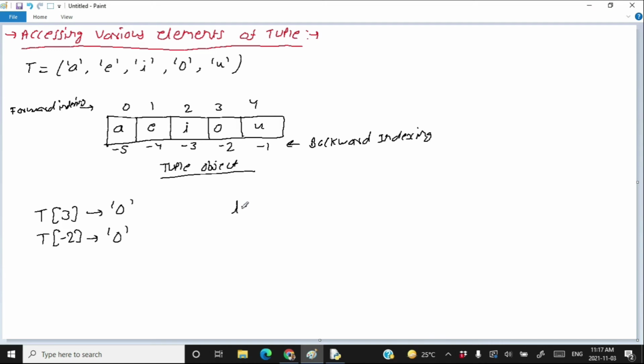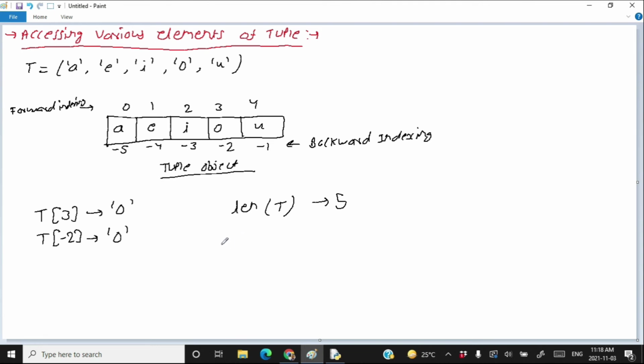The len method is also applicable for a tuple. If I write len(t), that means I want to find length of the tuple t. The length of the tuple t is 5 here. Therefore, len(t) returns 5. So if I say you to display last element of the tuple, then there are two ways to display last element of the tuple.